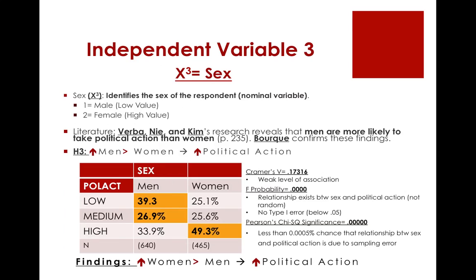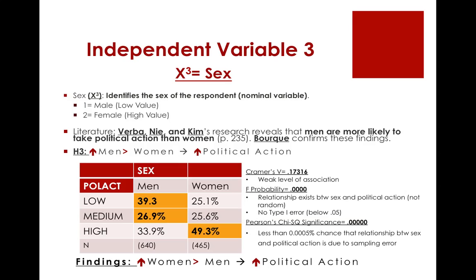My third variable of sex identifies the sex of the respondent and is a nominal variable. Literature by Verba, Nye, and Kim's research reveals that men are more likely to take political action than women. Burke confirms these findings. The Cramer's V of 0.17316 shows a very weak level of association between sex and political action. The F probability, however, shows that a relationship regardless exists between sex and political action, and this is not random or due to error.